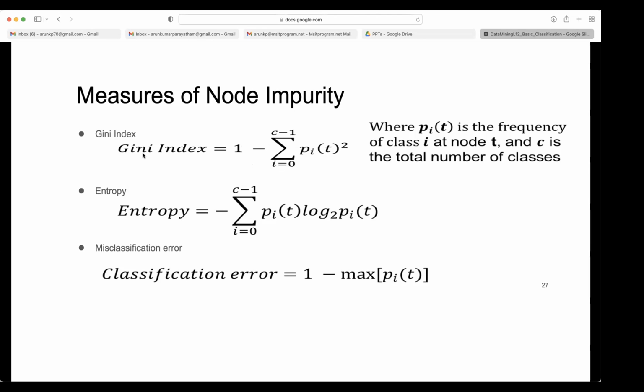Then another measure they define statistically is entropy. Entropy is a very popular term, you might have heard it even in physics, with heat. Entropy is defined as the sum over i equal to 0 to C minus 1 of p_i(t) log of p_i(t). So the probability of that class at that node, times the log of the probability of that class at that node.